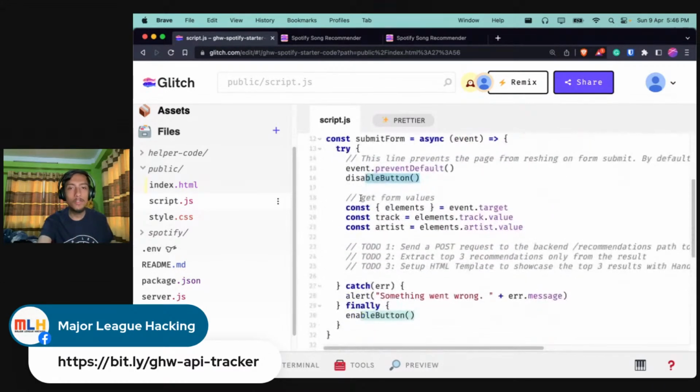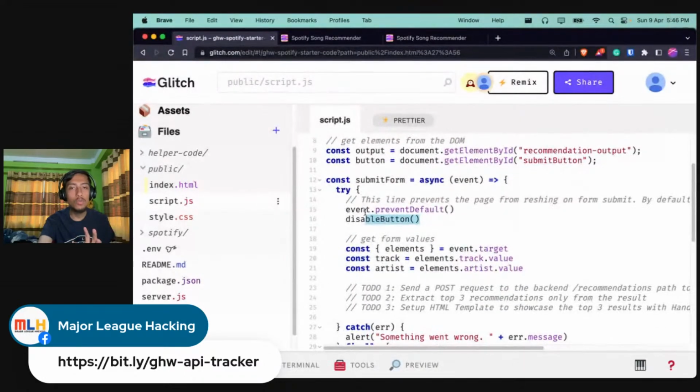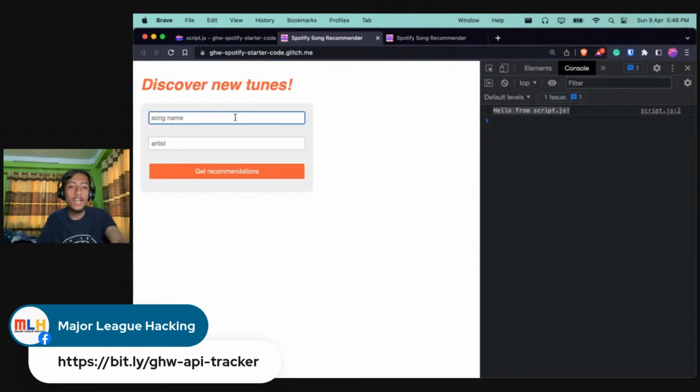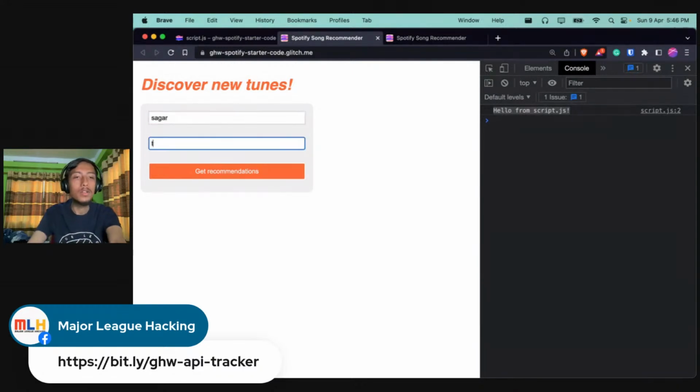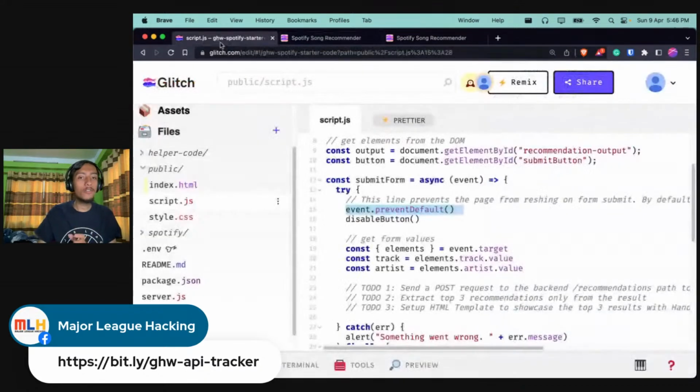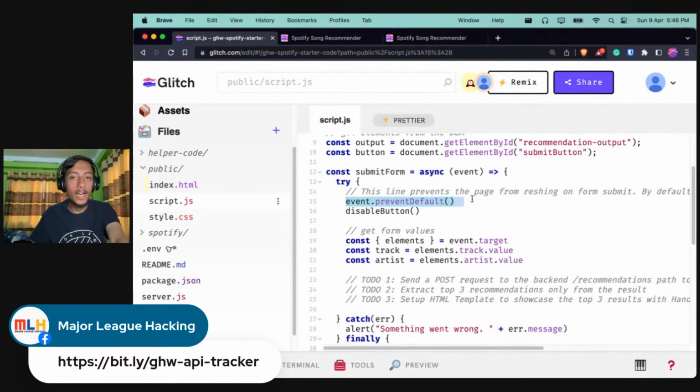If you just see the function over here, we first try to prevent default. Whenever you type in something and click on send, this will make sure that the value remains here in the form and does not get lost, right? By default, it will automatically get refreshed whenever you click on the button. But since we are preventing default, it is not refreshed and the data is still there.